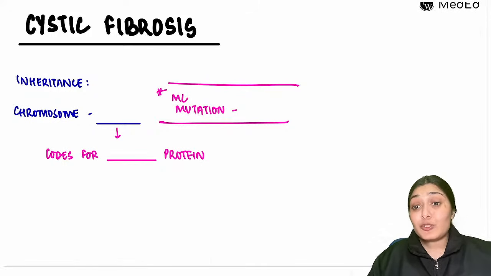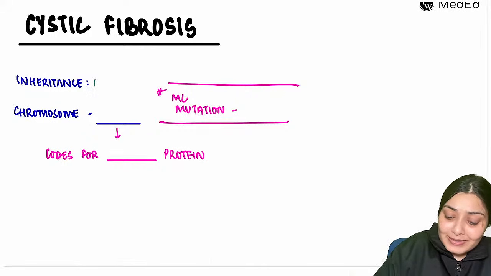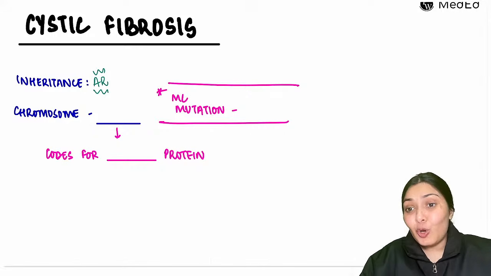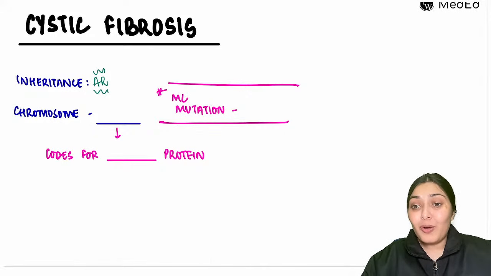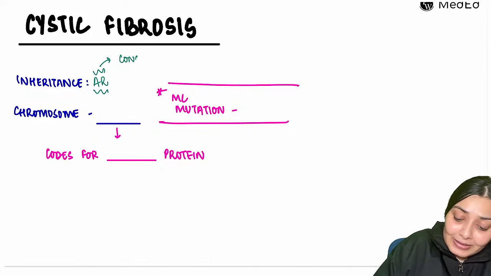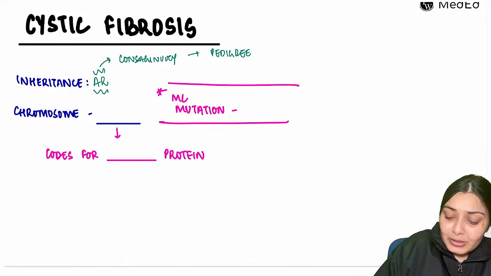So what is cystic fibrosis? Cystic fibrosis is a genetic problem. The inheritance here is autosomal recessive. And you have studied in the genetics section, if it is an autosomal recessive condition, what all scenarios you will see. You see a horizontal affection in the pedigree. Consanguineous marriage will be a risk factor, right? So consanguinity you will see, and horizontal affection would be there in the pedigree. That means siblings would be affected.